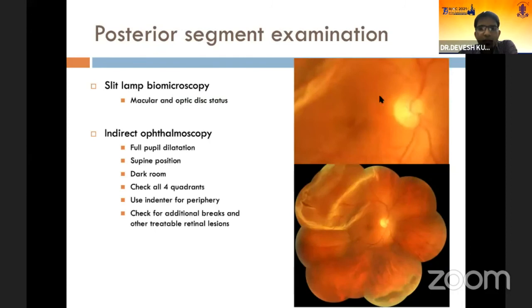On posterior segment examination, if we see the macular and the posterior pole image, there is a shallow detachment which can be seen involving the fovea, which may be missed if non-mydriatic examination is performed. However, on a dilated fundus examination, we can see there is a quadrantic RD which is involving the supratemporal quadrant. A supratemporal lattice is there with a horseshoe tear at the lateral margin, and there is also a pigmented lattice in the inferonasal periphery.